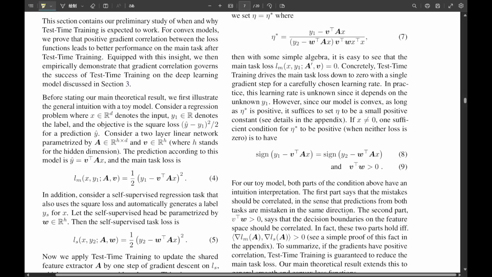Okay, theorems are nice for simple models, but did this correlation idea hold up for the big, complex deep learning models they actually used? That's the important validation. Yes, they empirically checked this for their deep learning experiments and found a strong positive correlation between this gradient alignment and the actual performance improvement they observed. So the theory seems to match the practice even in complex networks.